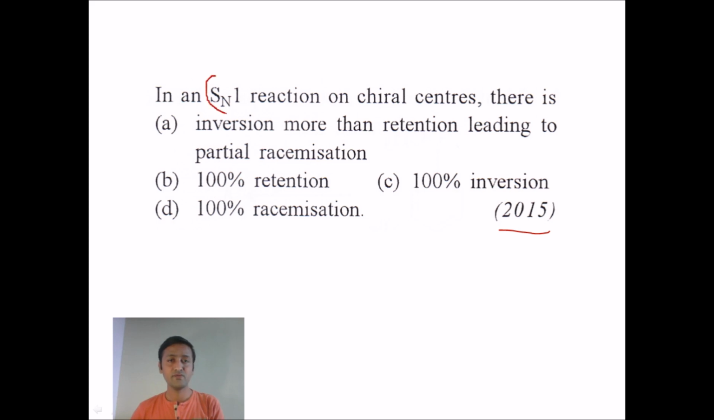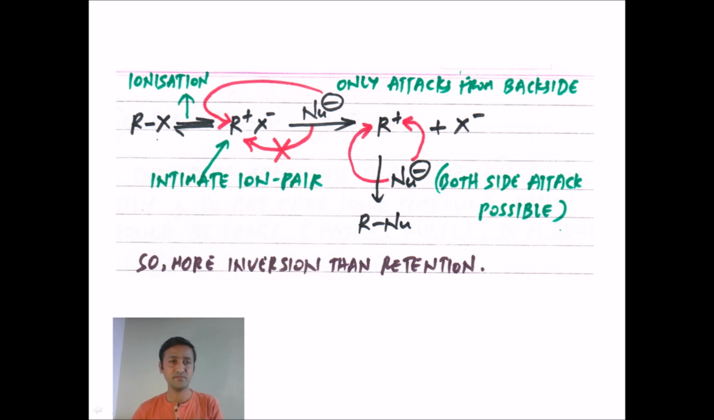We already know the SN1 mechanism has 2 steps. The first step is ionization and the second step is attack of the nucleophile. In the ionization step, I have taken RX, which should be an optically active alkyl halide, since that is one of the conditions for the stereochemical aspects. In this step, we break the bond between carbon and halogen. Once it breaks, it results in the formation of an intimate ion pair.